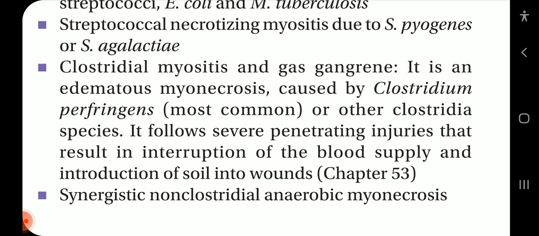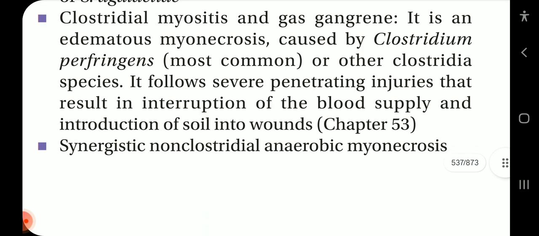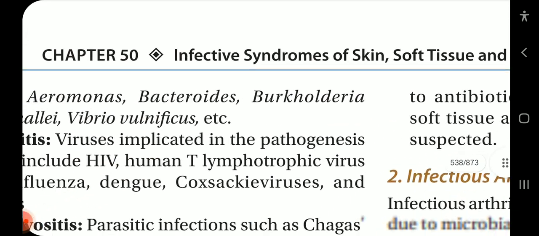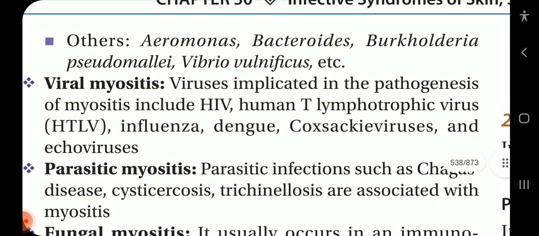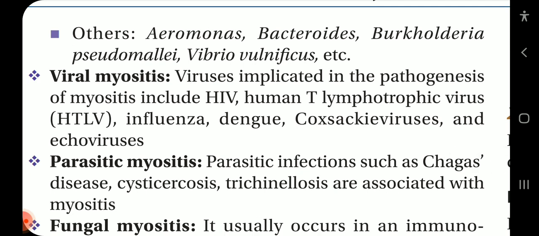Clostridial myositis and gas gangrene is an edematous myonecrosis caused by Clostridium perfringens, the most common, or other Clostridia species. It follows severe penetrating injuries that result in interruption of blood supply and introduction of soil into wounds. Synergistic non-clostridial anaerobic myonecrosis. Others: Aeromonas, Bacteroides, Burkholderia pseudomallei, and Vibrio vulnificus, etc.